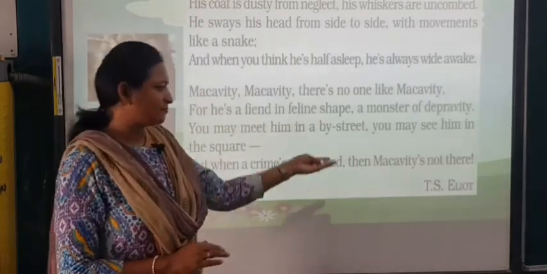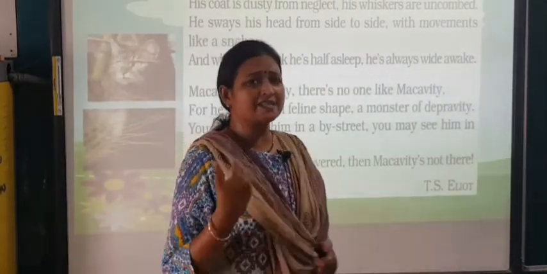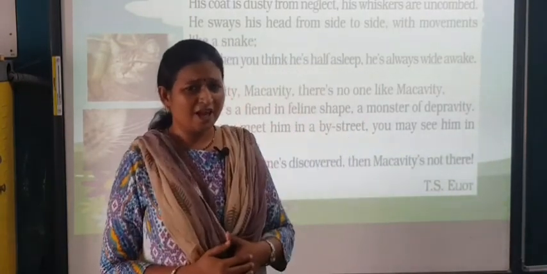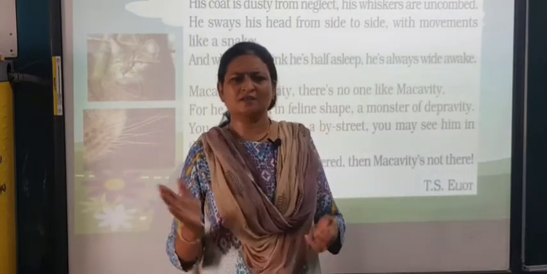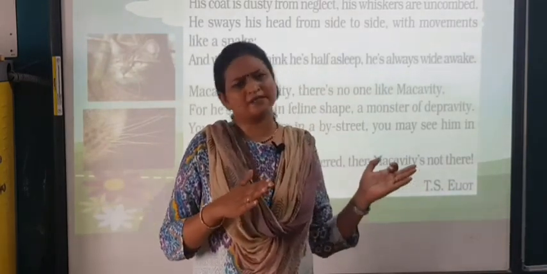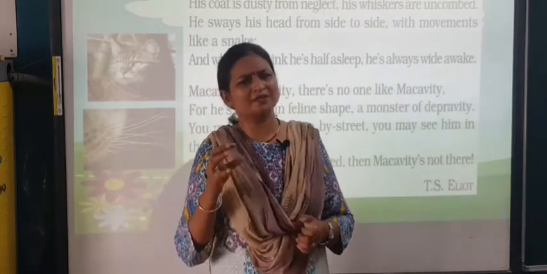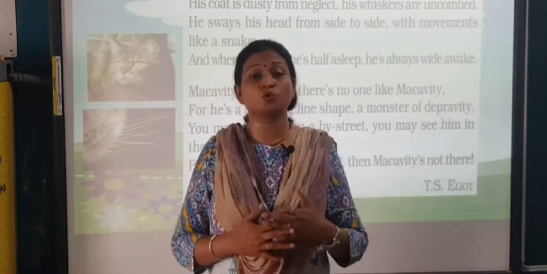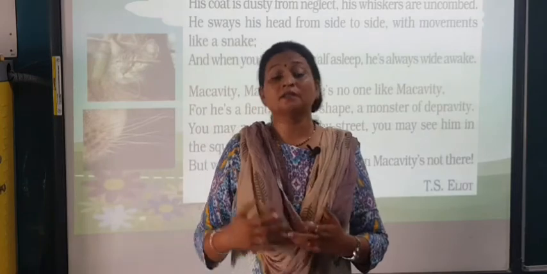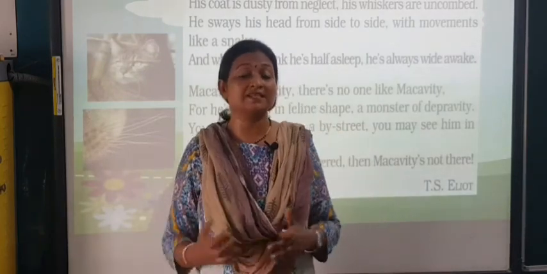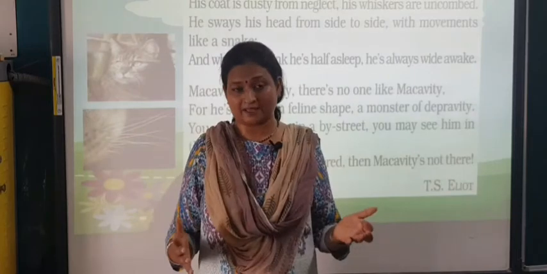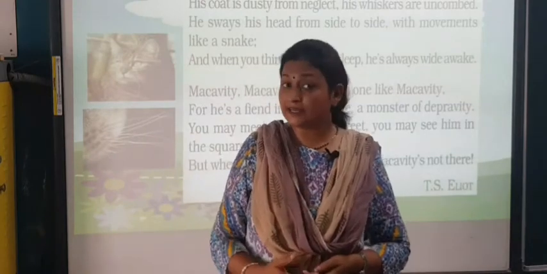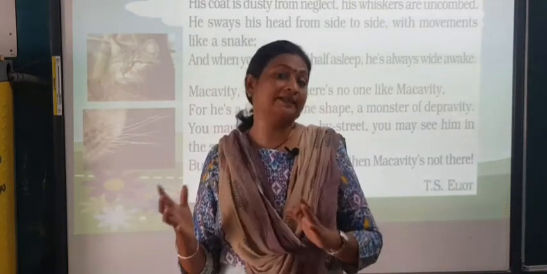Very interesting poem written by TS Eliot. And children, as I was explaining to you, I feel that McCavity is in each one of us. We also at times have some good qualities and some negative qualities. So that negative quality is the McCavity. But there are some people who are so negative, the negative characters, negative elements in our society, who all the time break the rules and do immoral, illegal work. So they all fall under that category.